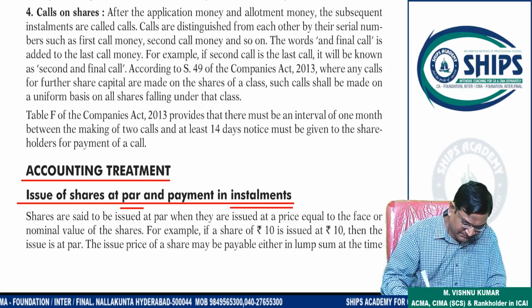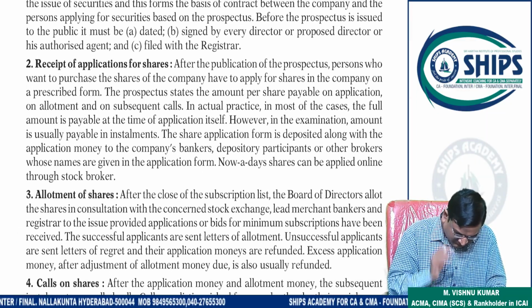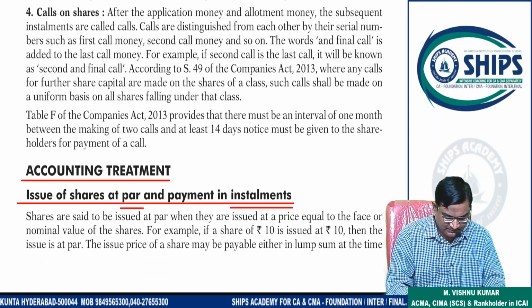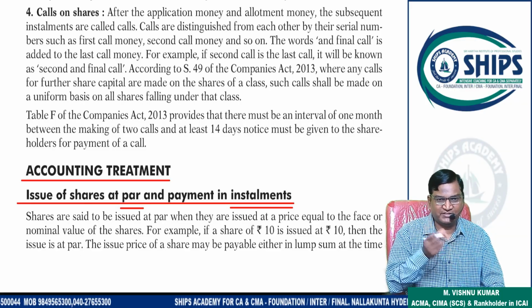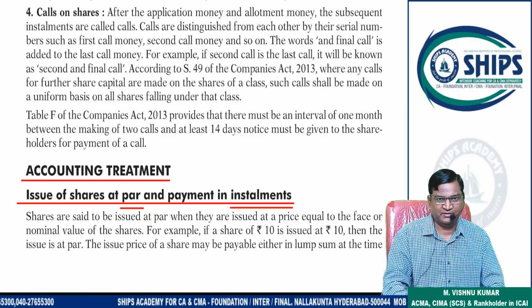The next is accounting treatment we are discussing. Now you understand in what way companies collect funds from the public when shares are issued to the public.